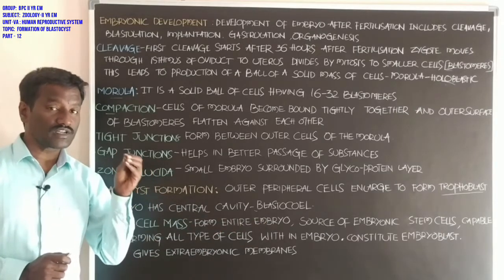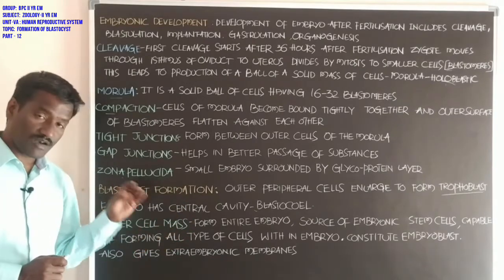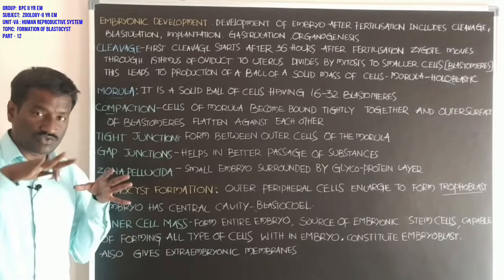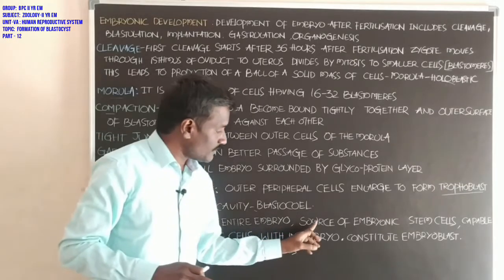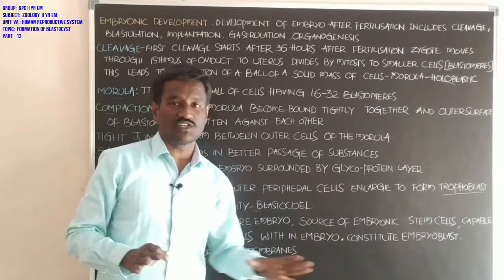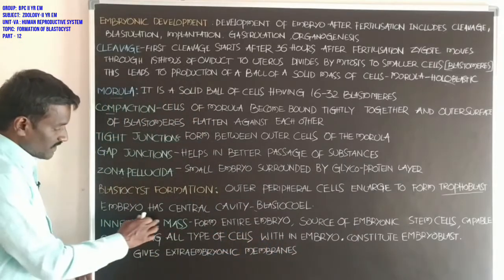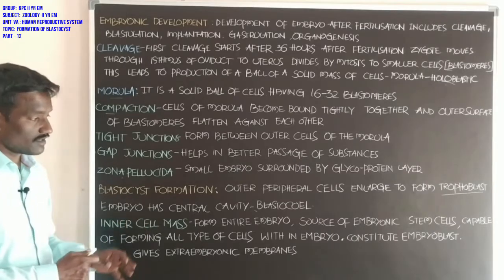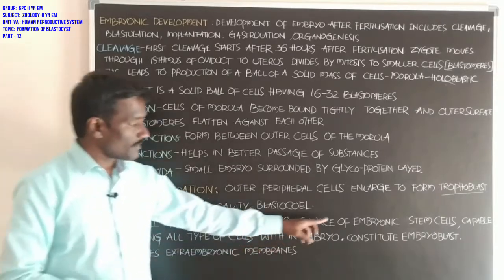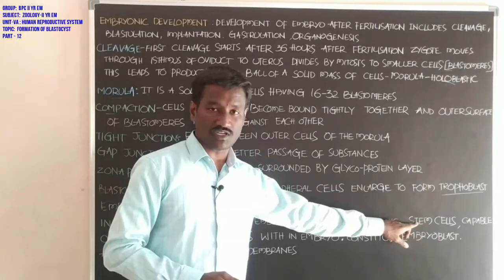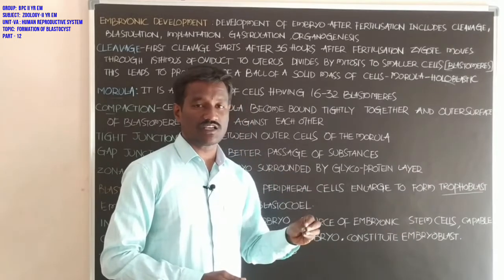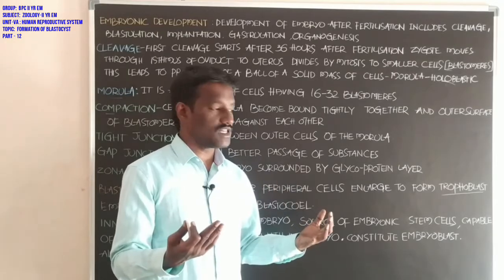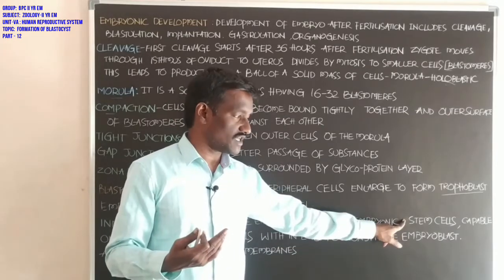The entire embryo is formed by the inner cell mass, the cells present in the inner part of the blastocyst. It is the source of embryonic stem cells. The cells present in the inner cell mass divide and produce cells called embryonic stem cells.